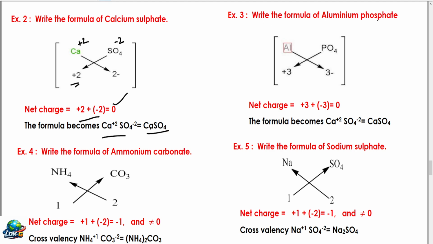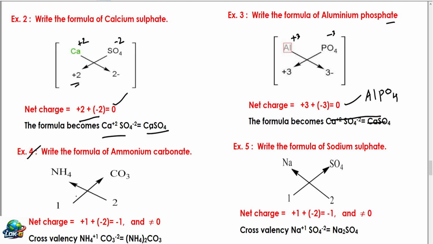Example 3. Write the formula of aluminum phosphate. What is the symbol of aluminum? Al plus 3. Phosphate is minus 3. You have to cross the valency, take 3 here and 3 here. See, 3 plus 3 becomes 0. It is obeying the rule. So therefore, you must write aluminum phosphate formula as AlPO4. That's all. Next, let us see the next example.